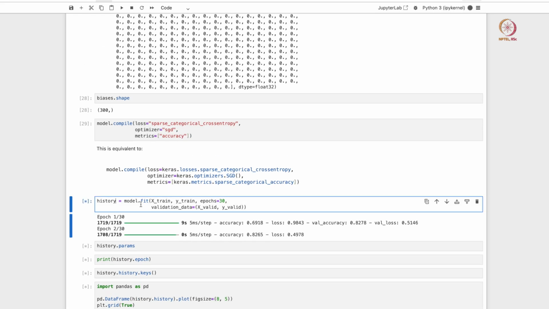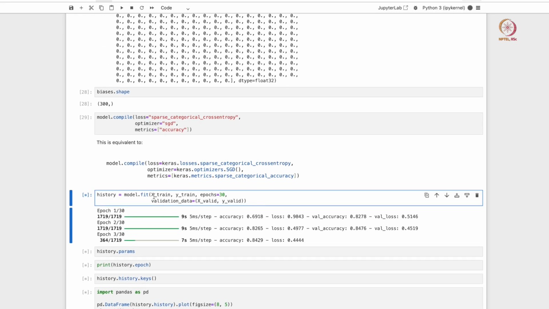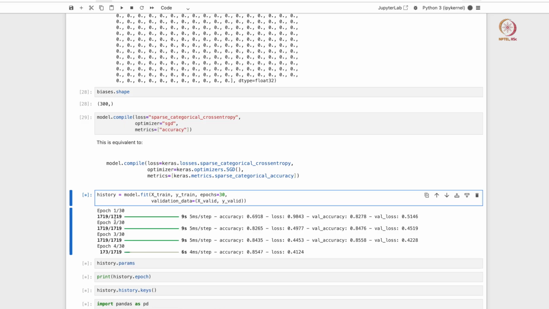So when you do a model fit, you see that we have declared that the model has to run for about 30 epochs. For each epoch it has about 1700 iterations.